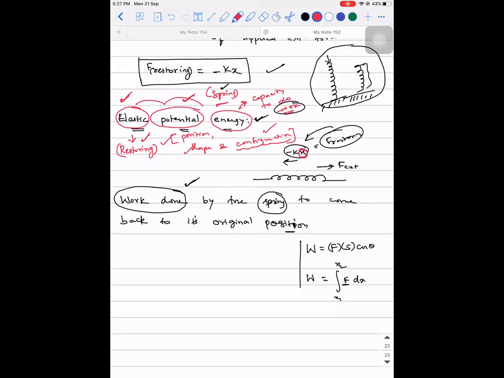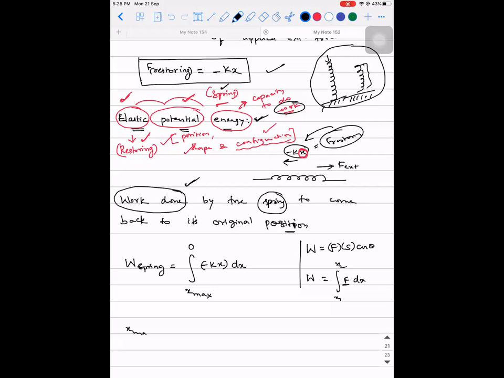Since it is a variable force, we are going to write it like this. Work done by the spring is equal to the integral of F, which is minus kx, into dx. Accepted? Let's say the maximum expansion in the spring is x max, and when it comes back to its original position, the expansion will be 0.